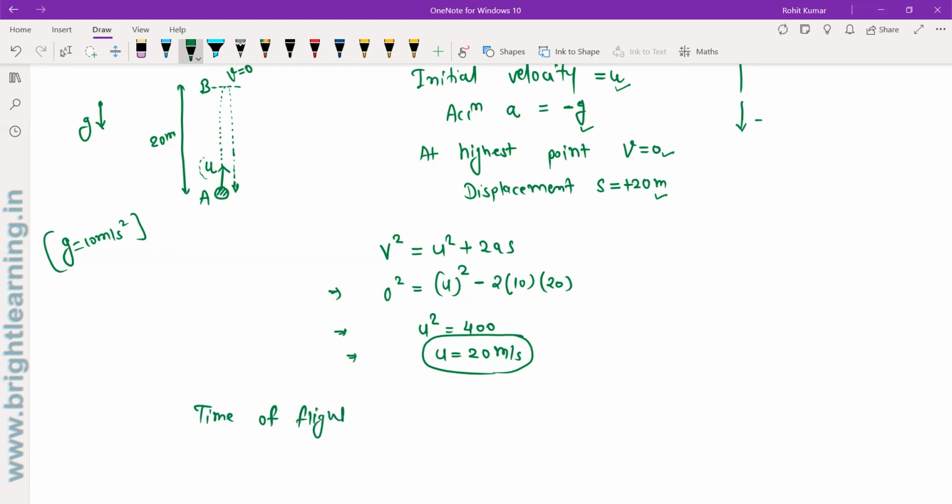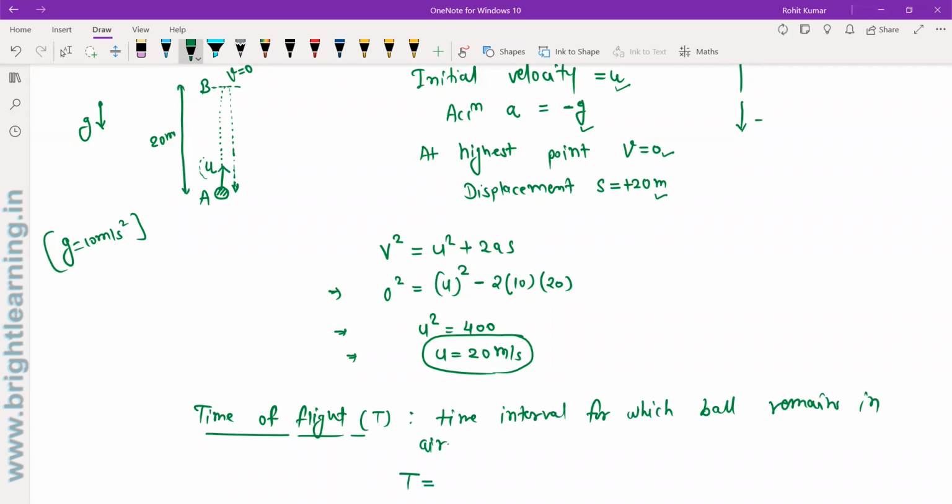the time interval for which the ball remains in the air.